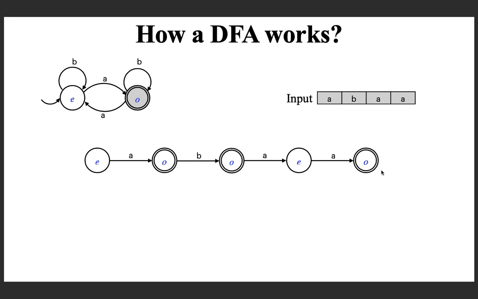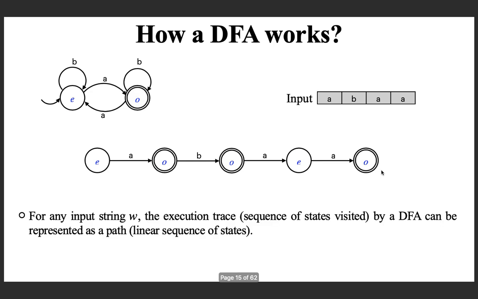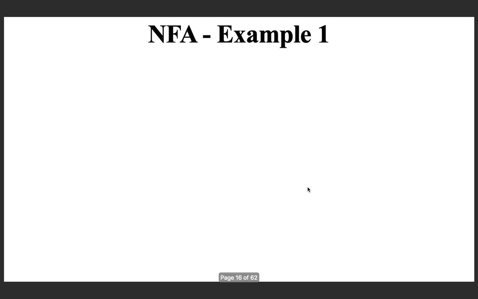So, what we can observe is that for any input string W like ABAA, the execution trace or sequence of states visited by a DFA can be represented as a path, a linear sequence of states, that is a path. Okay. So, this is a fact. With this in mind, now let us move on and see the first example NFA.